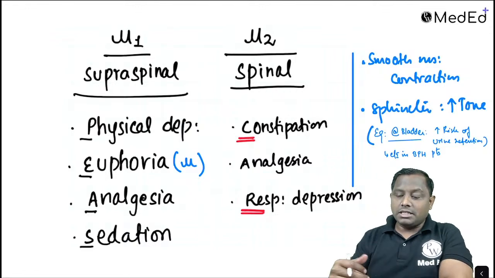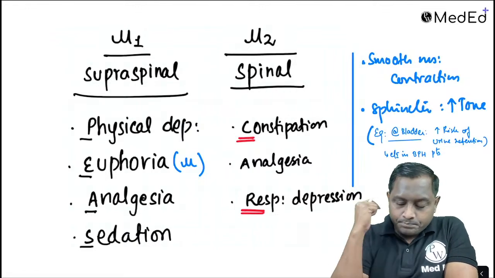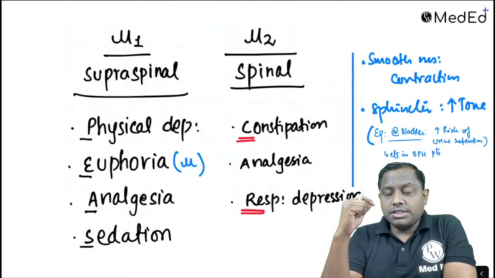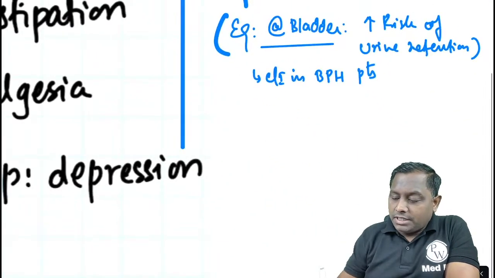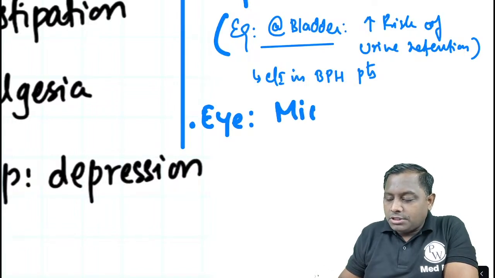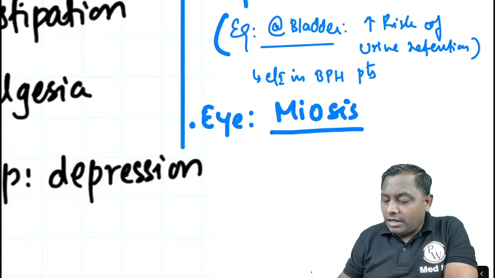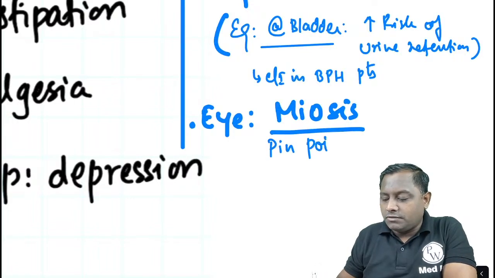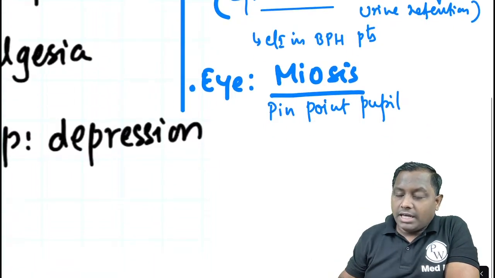Remember, these are the different action of opioid. If on the smooth muscle, like let's say a pupillary circular iridis muscle पे they are going to cause contraction, तो eyes में मैं पूछूं कि what is the effect of opioid, so you can easily tell me, sir eyes में तो meiosis करेगा. If there is opioid toxicity, remember they can even lead to a condition called your pinpoint pupil. So excessive meiosis will be known as what? Pinpoint pupil.